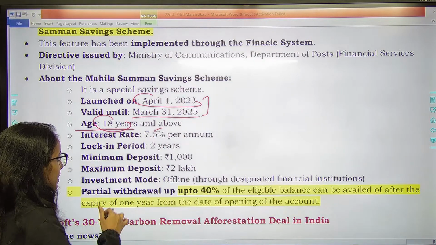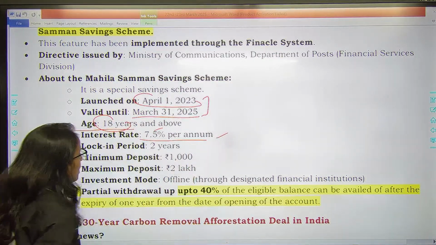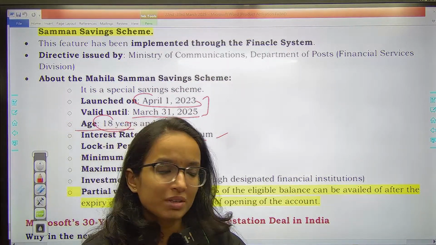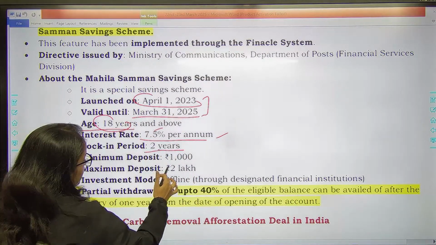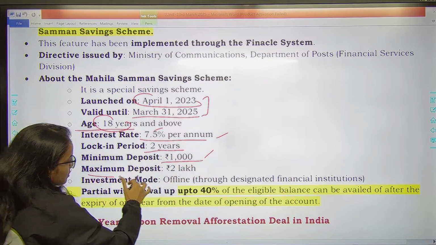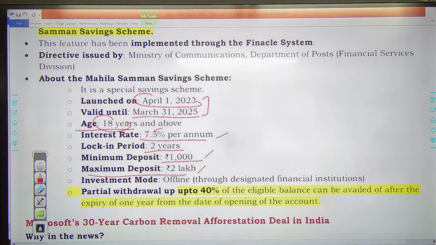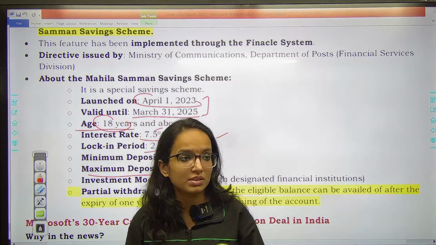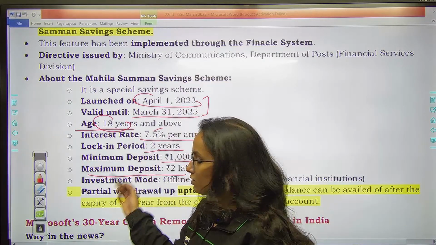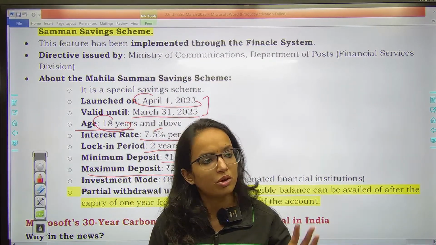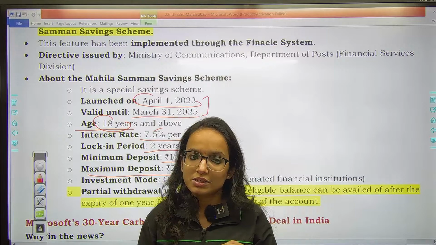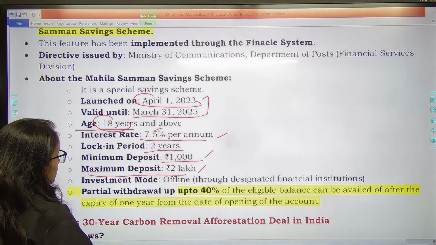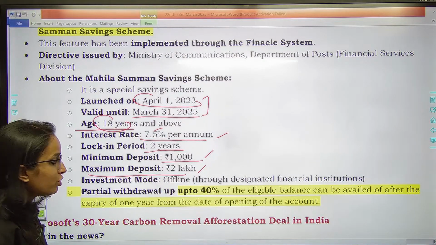How much interest is being offered? 7.5% per annum. What is the lock-in period? 2 years. And once 1 year gets completed, 40% can be withdrawn. What is the minimum deposit? 1000 rupees. What is the maximum deposit? 2 lakh. I am telling you again, and I have always emphasized, that you must remember these features of saving schemes. Make short notes out of them or try to remember them anyway. You will get some of the questions in the examinations, right? So these are important. Minimum 1000, maximum is 2 lakh. What is the investment mode? Offline.